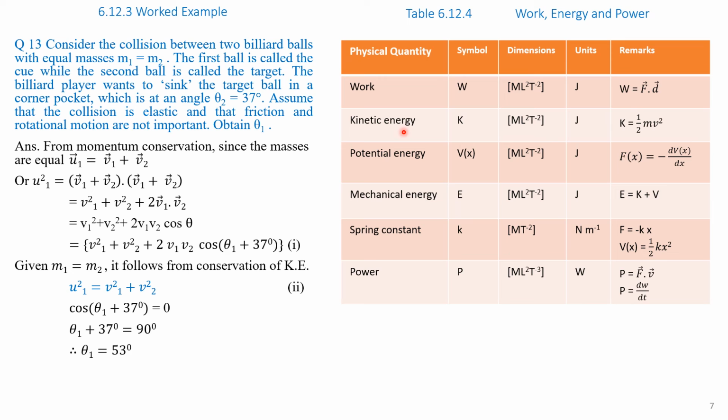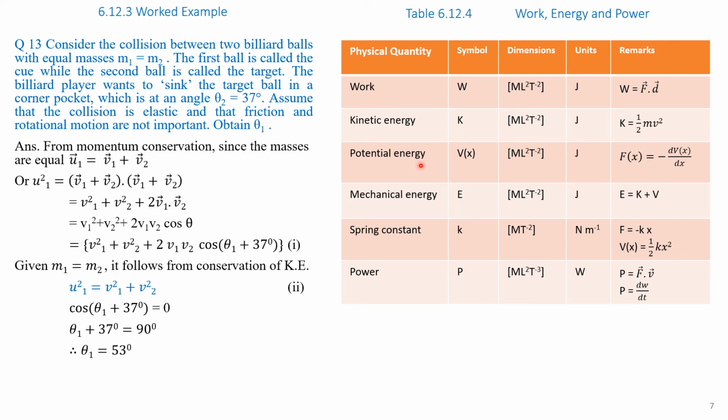Kinetic energy is represented by the symbol capital K, and its dimensions are M L square T to the power of minus 2 and its unit is joules. It is given by the formula K equal to half m v square, where K is kinetic energy, m is the mass and v is the velocity.